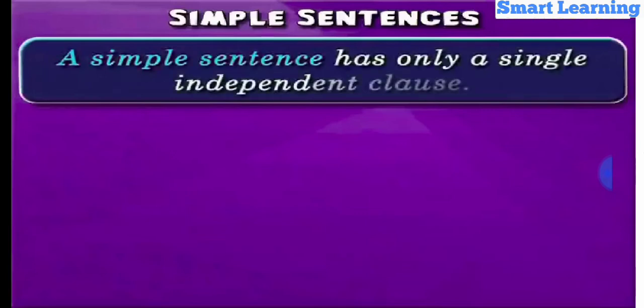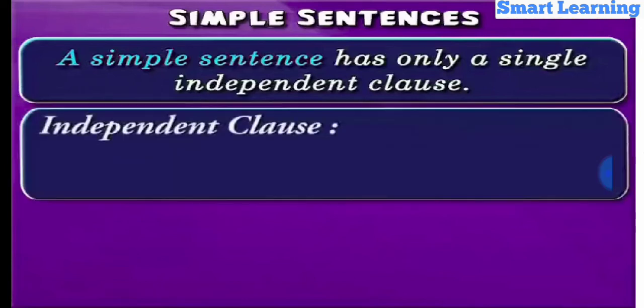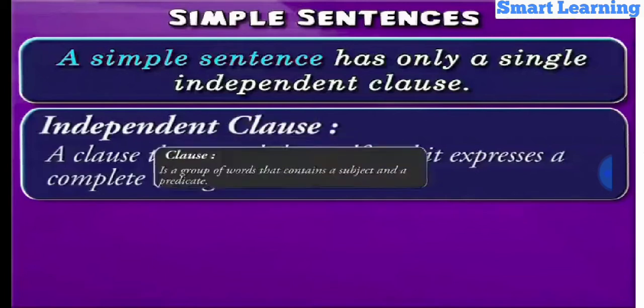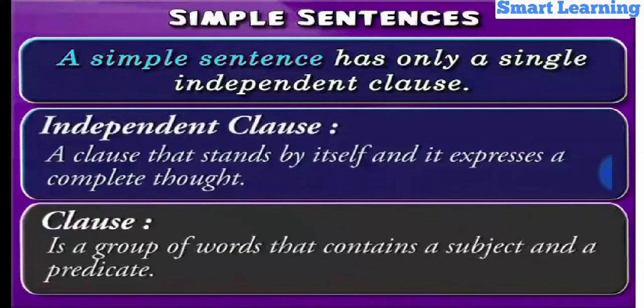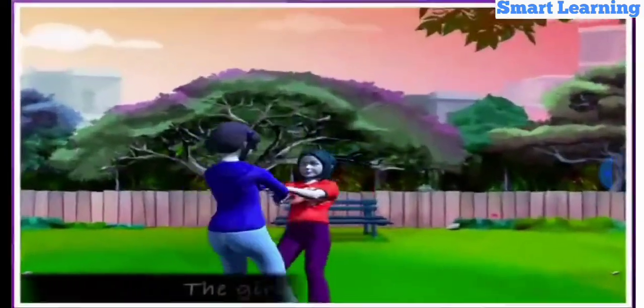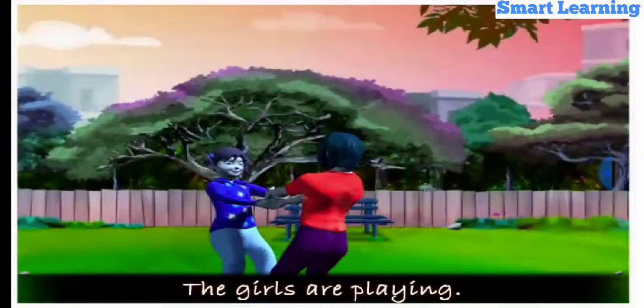A simple sentence has only a single independent clause. So a simple sentence has a single independent clause that stands by itself, and it expresses a complete thought. As you already know, a clause is a group of words that contains a subject and a predicate. The girls are playing. This is an example of an independent clause. It stands by itself and makes its meaning clear, that the girls are playing.